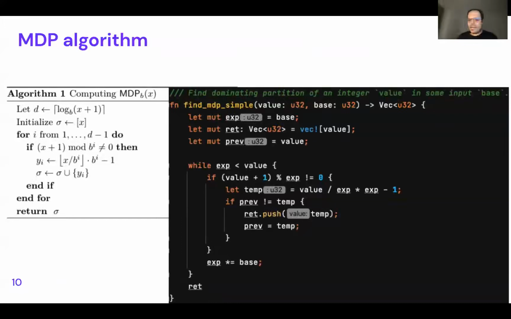I remember we had some original comments from the reviewers: we don't know how effective it is to actually create the MDP. And we saw here, and we implemented that as well, that it's super fast. It's just a for loop over the number of digits. Whether you read the code or the algorithm itself, it's not introducing any efficiency issues in our algorithm. It's super fast.